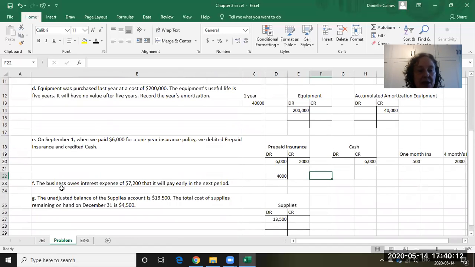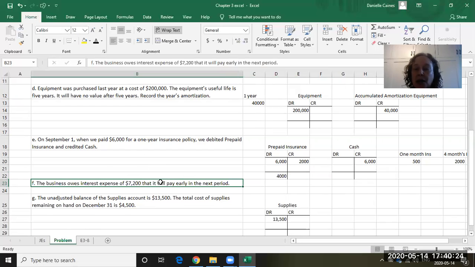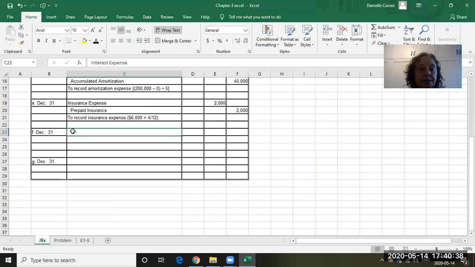Okay, they tell us the business owes interest expense of $7,200 that will be paid early in the next period. So at the end of December 31st, they're telling us we have an interest expense of $7,200 that we haven't paid yet. Maybe our payment is due January the 1st of the following year. But at this point in time, we owe $7,200 that we haven't paid yet. So we're going to have an interest expense, $7,200.